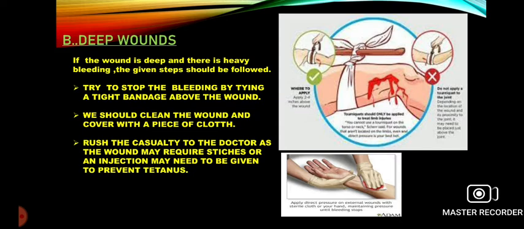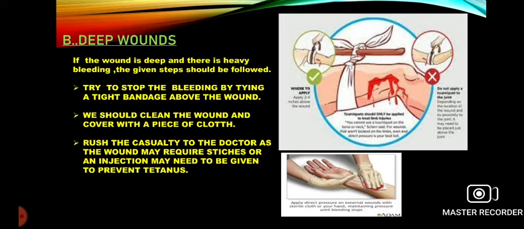If it is a deep cut, the bleeding will not stop automatically. And if there is continuous bleeding, heavy blood loss will occur, which may lead to something very fatal. So immediately we should run to the doctor, and the doctor is the best person who can judge and say whether stitching or an injection is required.